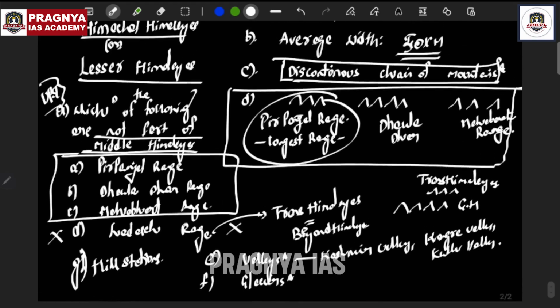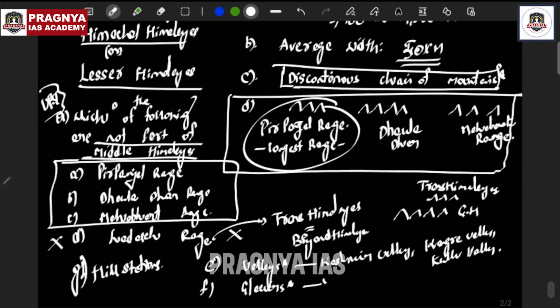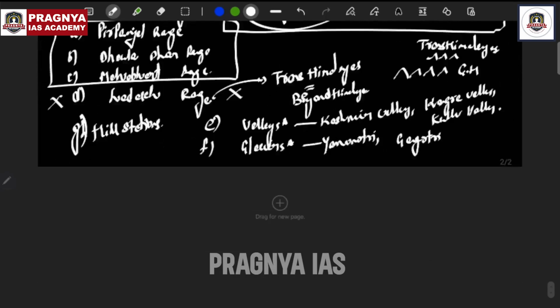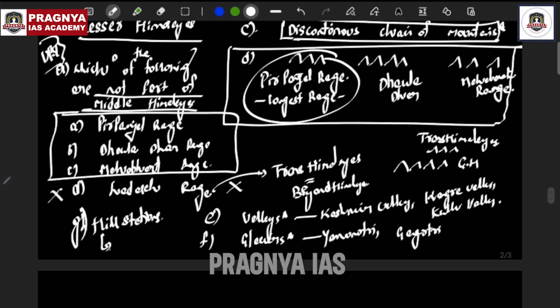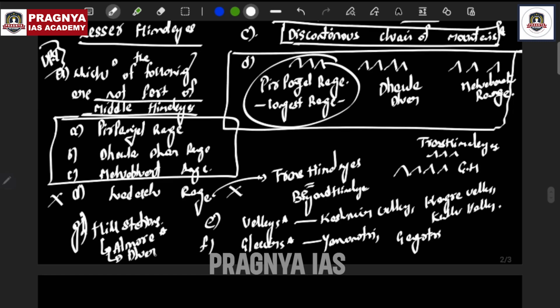Similarly, glaciers like Yamunotri, the source of the Yamuna, and Gangotri, the source of the Ganga River, are all part of the Middle Himalayas. And hill stations like Almora and Dharamshala are all famous hill stations in the Middle Himalayas.